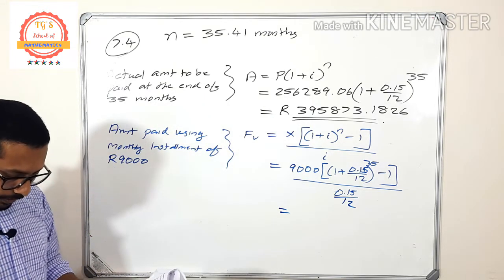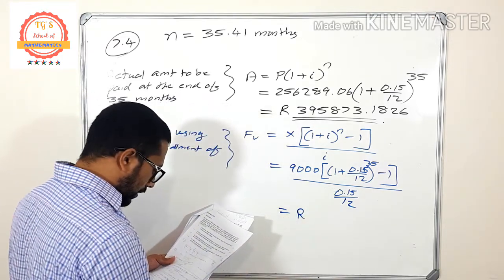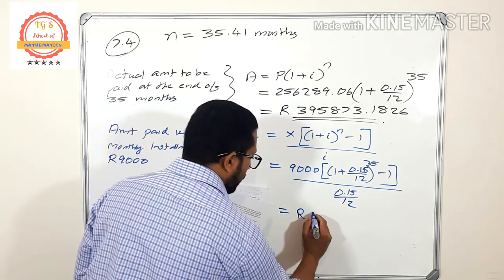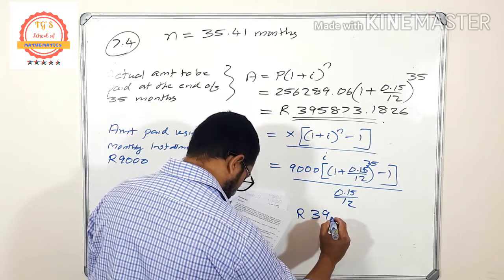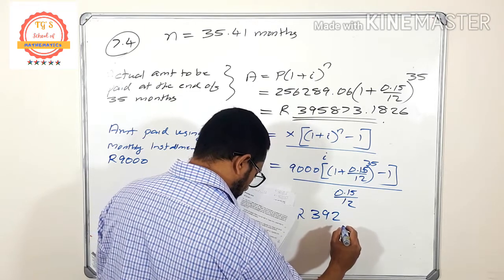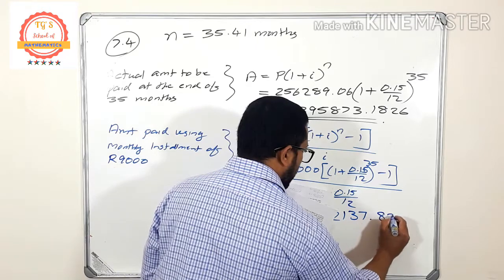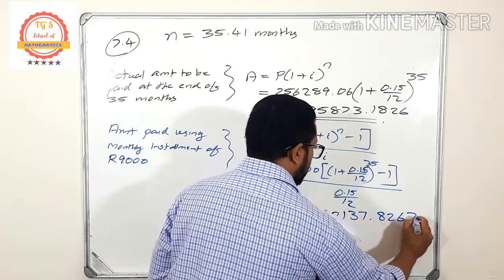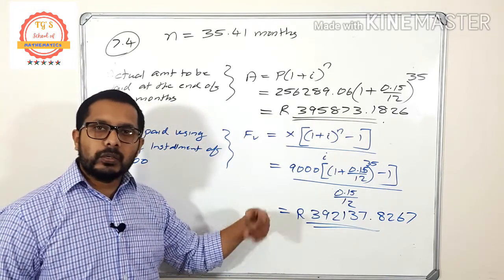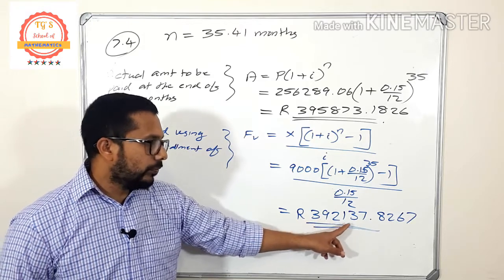The answer that I got is 392,137.8267. So using the monthly installment of 9,000, he is supposed to pay 392,137 rand after 35 months.